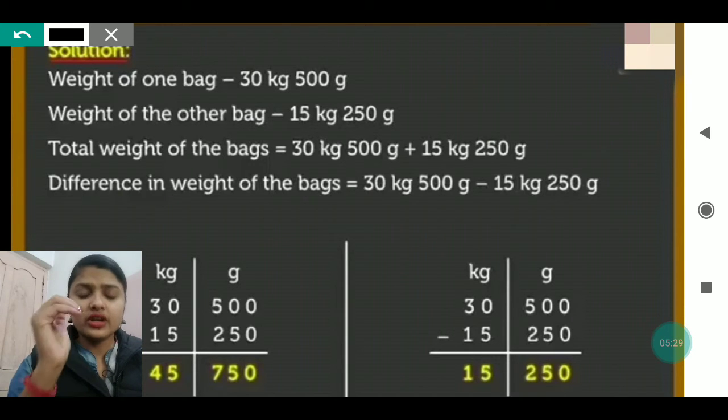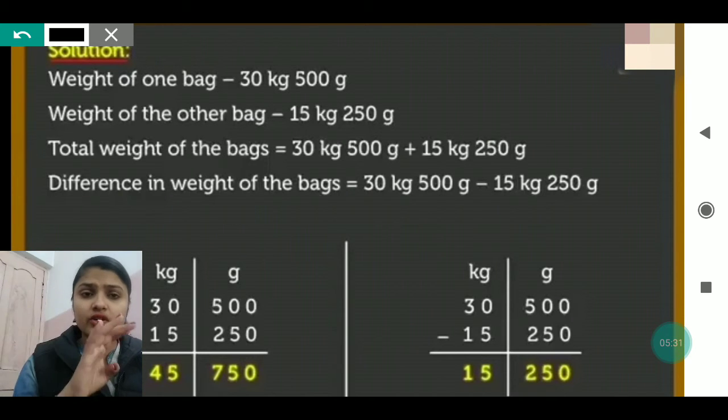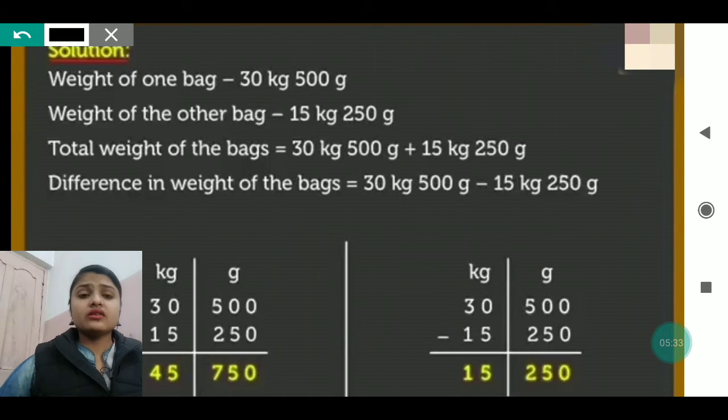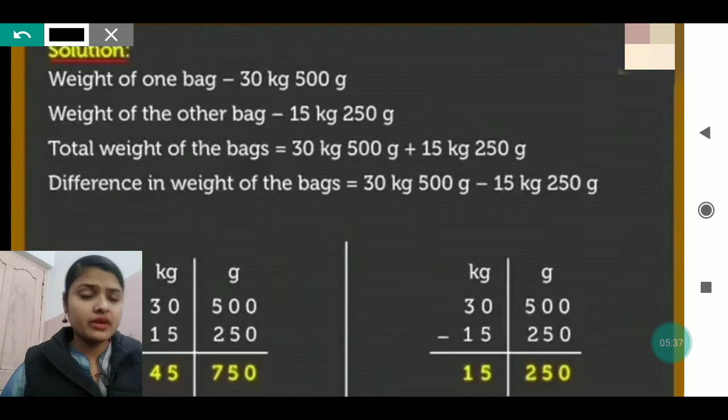Then we will write the units which are present in kg, and the units which are present in gram. Like 30 kg and 500 gram is written. So 30 will be written in the kg column and 500 in the gram column. In the same way, 15 will be written in the kg column and 250 in the gram column.